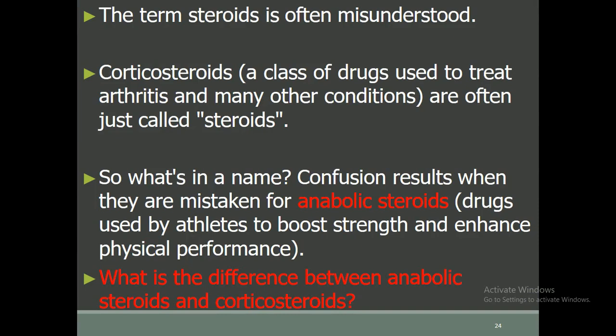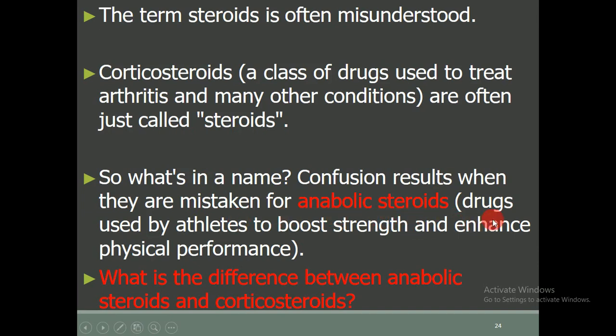The term steroid is often misunderstood. Corticosteroid is a class of drug which is used to treat arthritis and many other anti-inflammatory conditions. They are often just called steroids. So what's in the name? Confusion results when they are mistaken for the anabolic steroids.